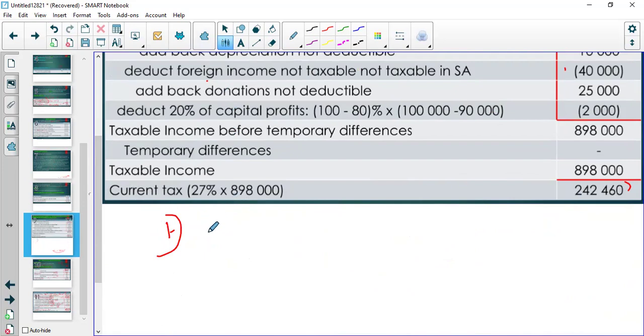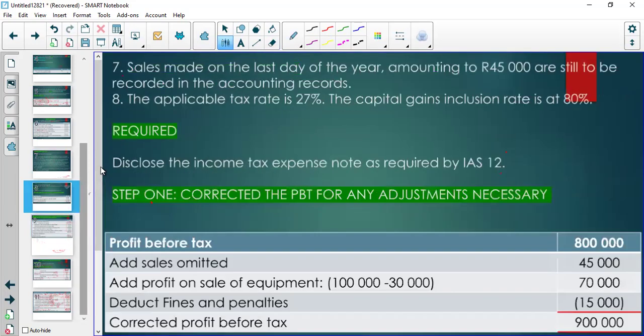So I want you to practice calculating. Your first required, I'm giving you a required, is to calculate profit before tax, corrected. The second one is to calculate current tax. The third one is to do the income tax expense note. Then the fourth one is to prepare a tax rate reconciliation. Now, a tax rate reconciliation is part of the income tax expense note.